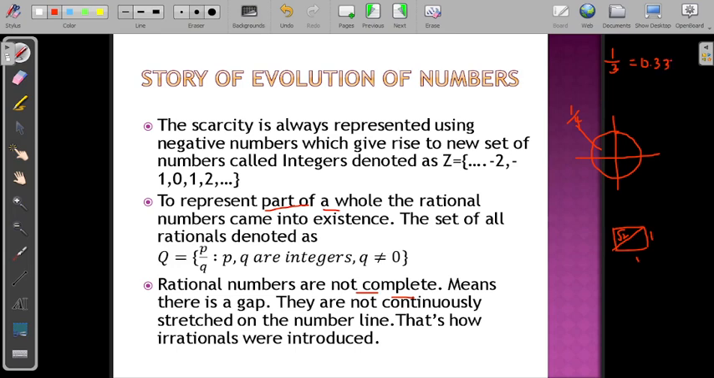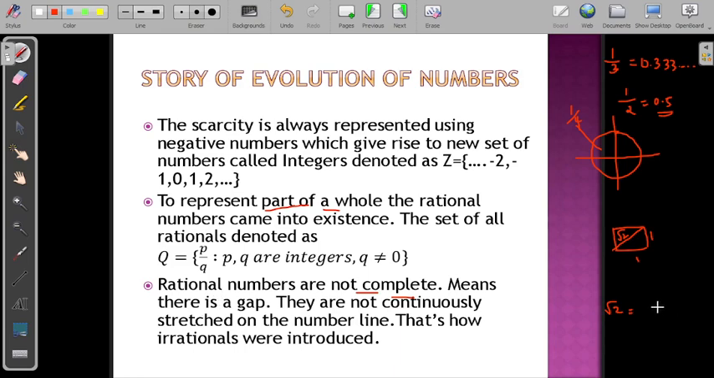So because 0.333 and so on, it is not terminating, it is recurring. Suppose if you take 1 by 2, it will be equal to 0.5. This is terminating, though it is not recurring. So either it should be terminating or it should be recurring. But root 2 is neither terminating nor recurring. So those kinds of numbers will not come under rationals.